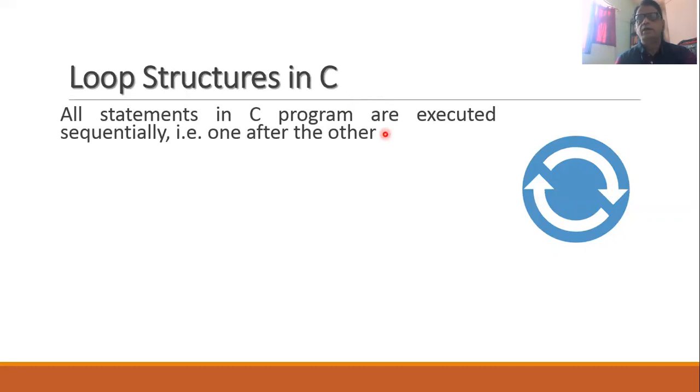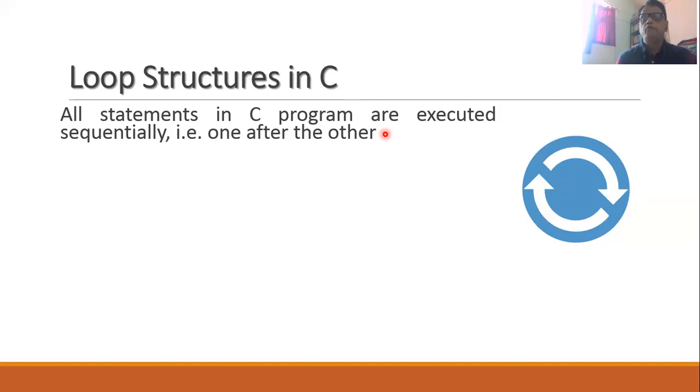Normally, the statements in any C program are executed one after the other, that is, sequentially. No statement is executed again. But certain programming situations may arise where you need certain code to be executed again and again. For example, if you want to compute the factorial of a number, it can be computed by taking the multiplication repeatedly.